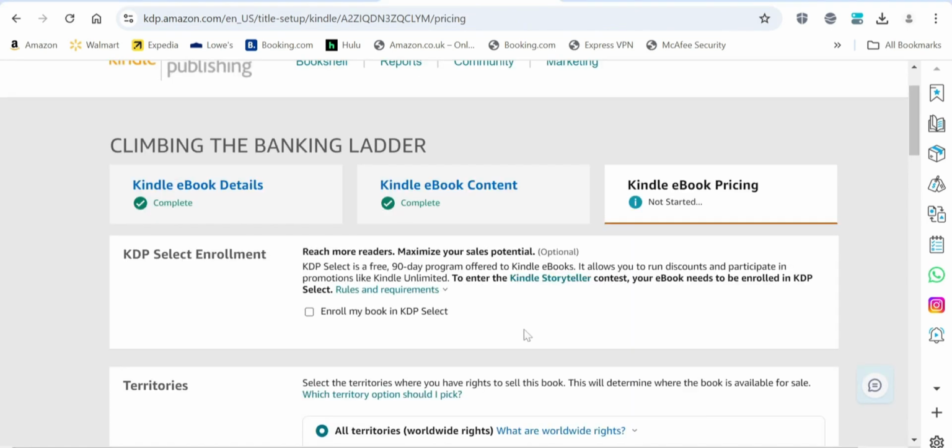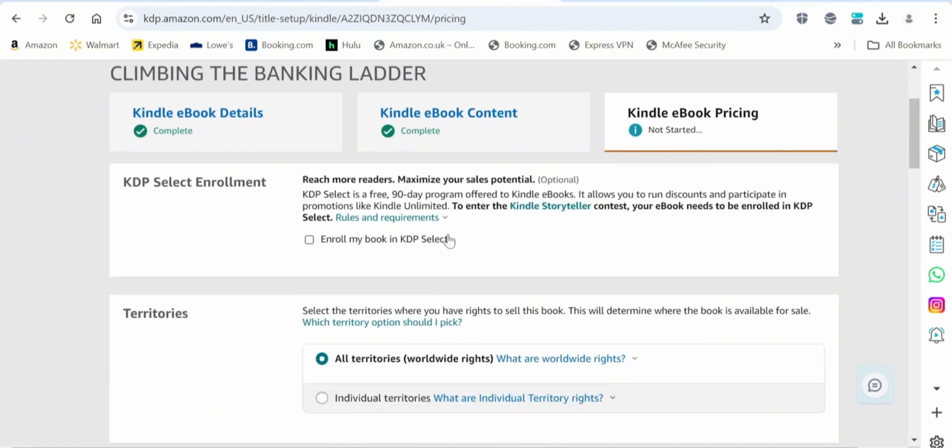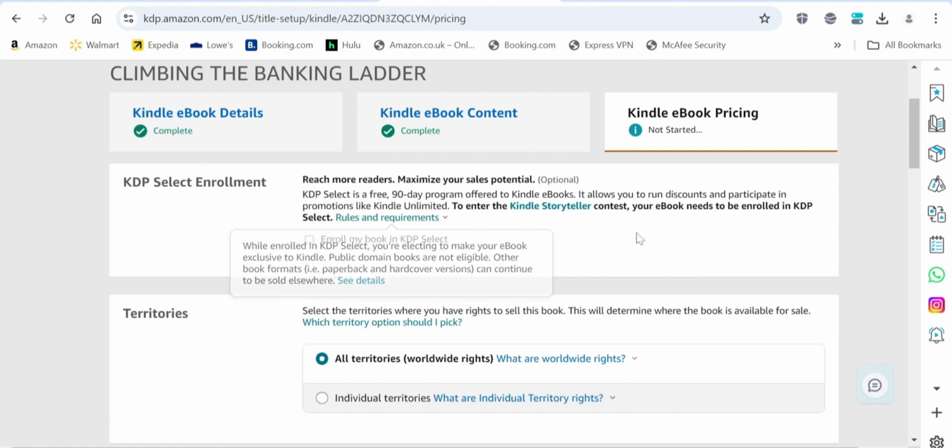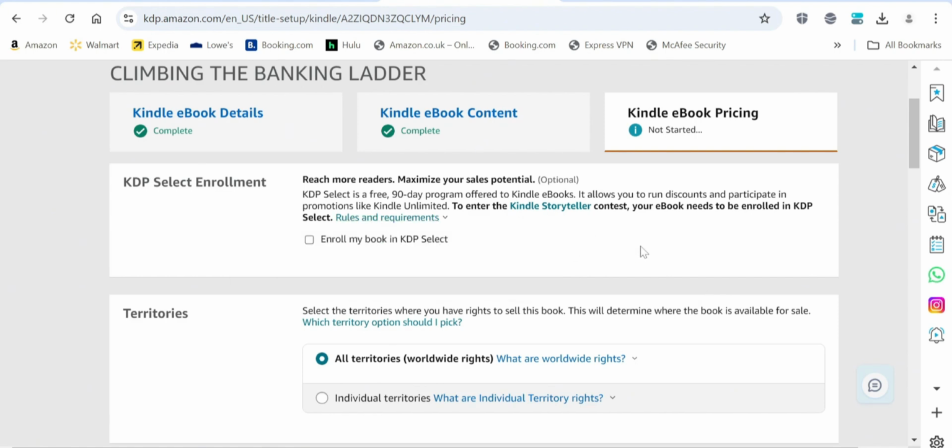So here we are on the final page. This is where you actually publish your book. Okay. So there are two kinds of enrollment on Amazon KDP. The first one is the ordinary Amazon KDP. The second one is called Amazon KDP Select. The major difference between them is the fact that you can run a promotion on Amazon KDP Select. It allows you to offer a discount on your book. It allows you to sell your book for free. This is just for the purpose of promoting your book and driving sales.